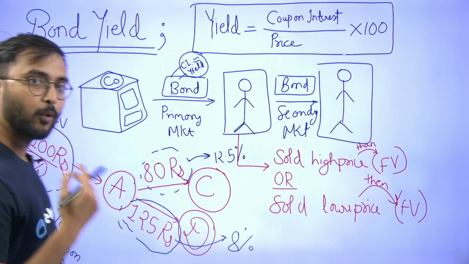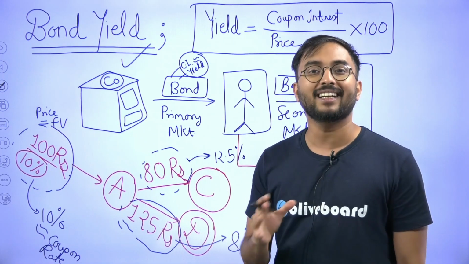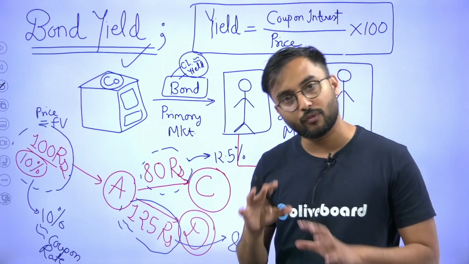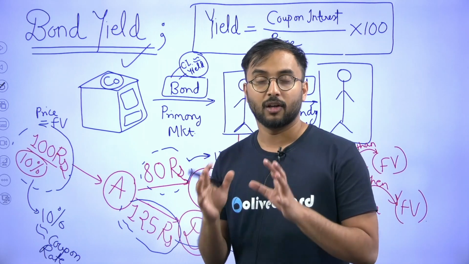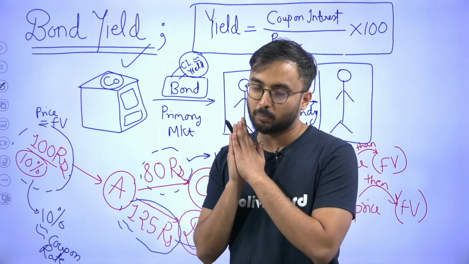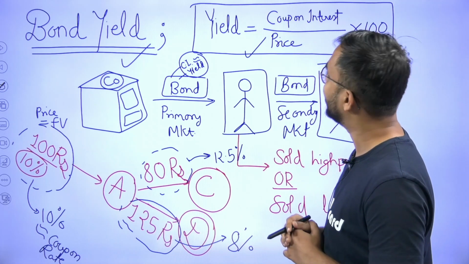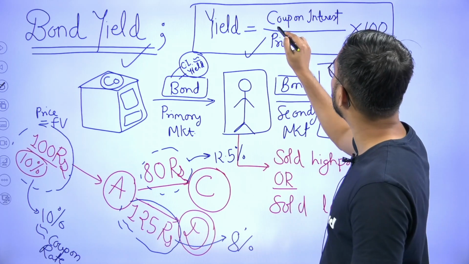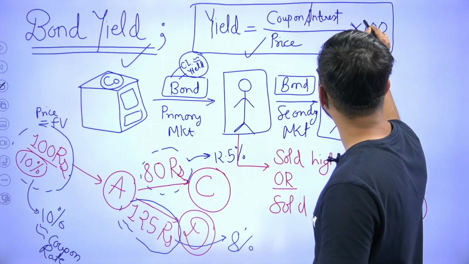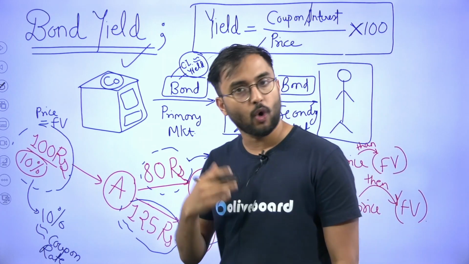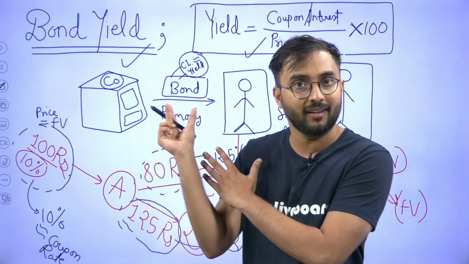Now let us talk about an important concept related to bond, that is your bond yield. There are various definitions also. Before going to the definition, first let's try to understand the particular concept associated with bond. There is a term yield or bond yield. It is nothing but coupon rate or interest upon price into 100. Coupon rate is nothing but the total percent which was written on the bond.